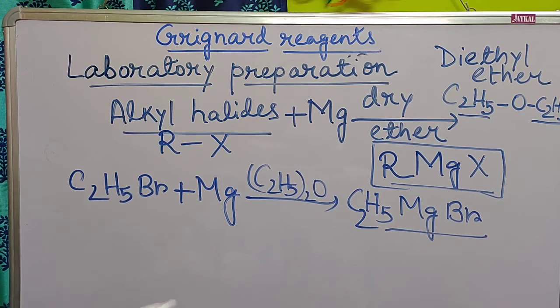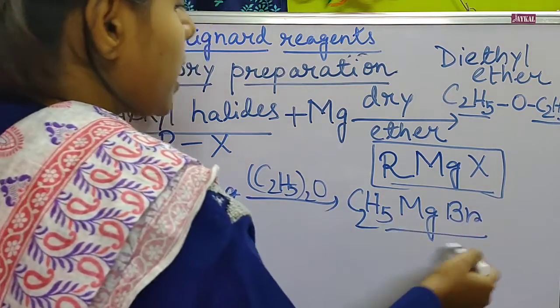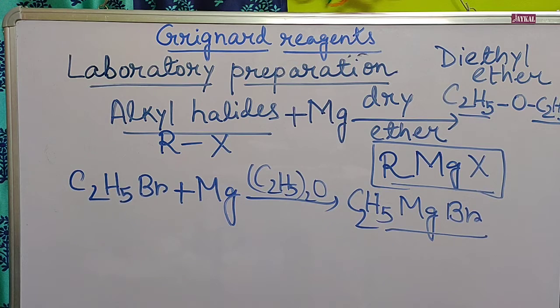Now one question is, why do we use dry ether as a solvent here? Why do we use dry ether like diethyl ether as a solvent? What is the reason? The reason is that normally these Grignard reagents or alkyl magnesium bromides are very unstable and explosive in nature.